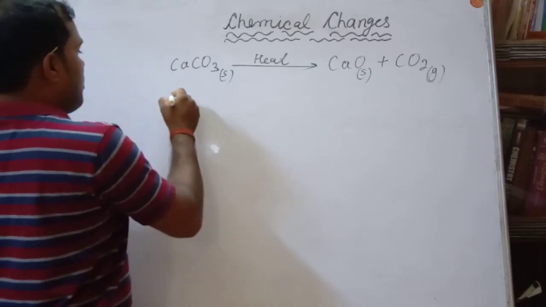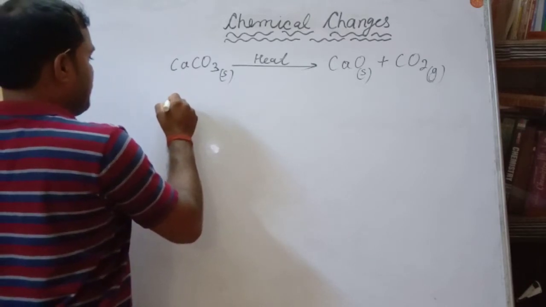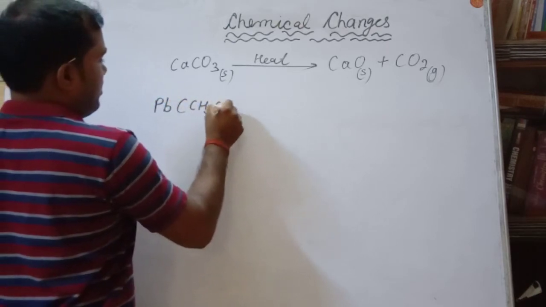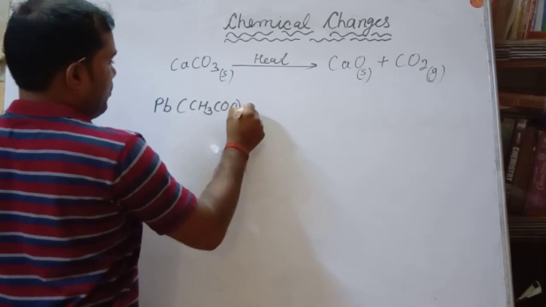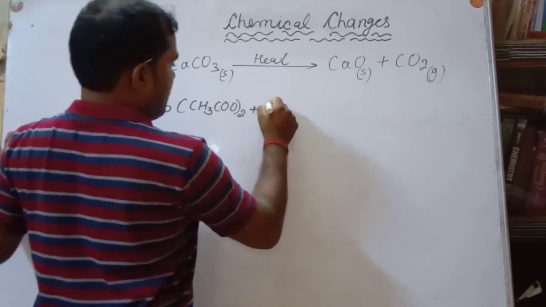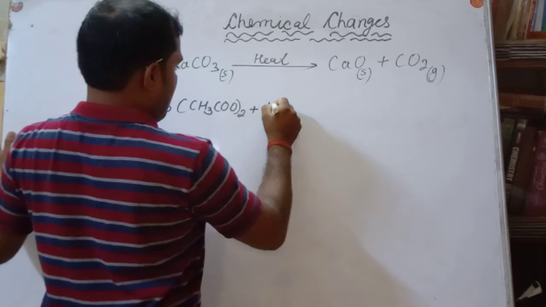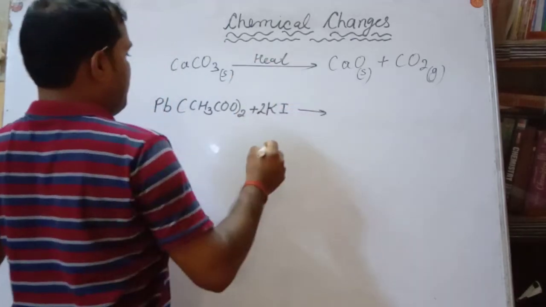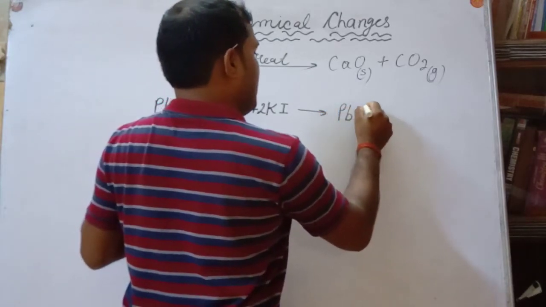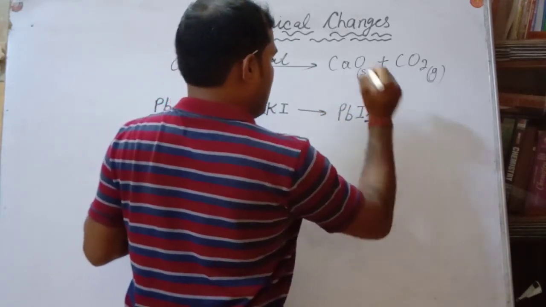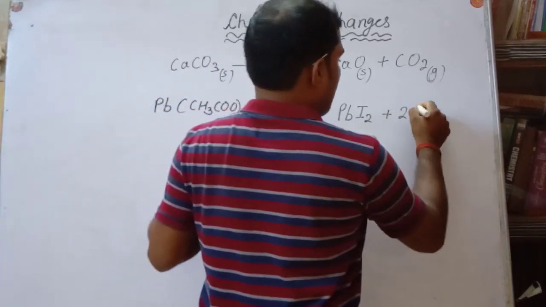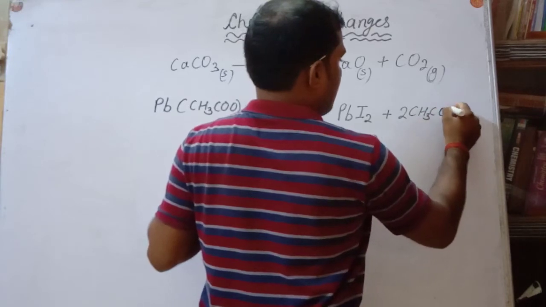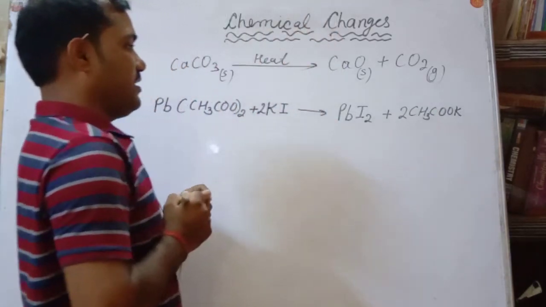Suppose you have lead acetate, Pb(CH3COO)2, which will react with potassium iodide to give PbI2 plus 2 molecules of CH3COOK, potassium acetate.